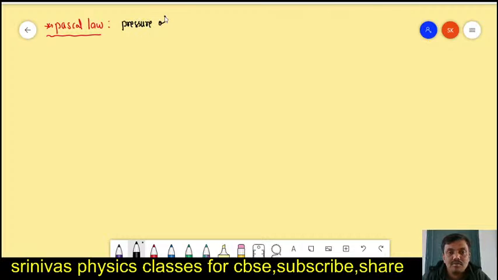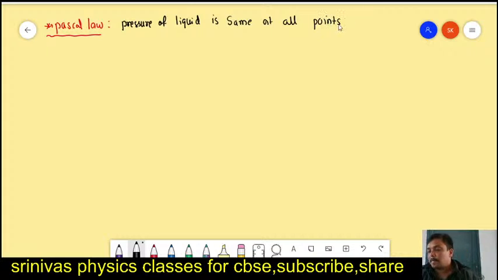Pressure of liquid is same at all points which are at the same height.